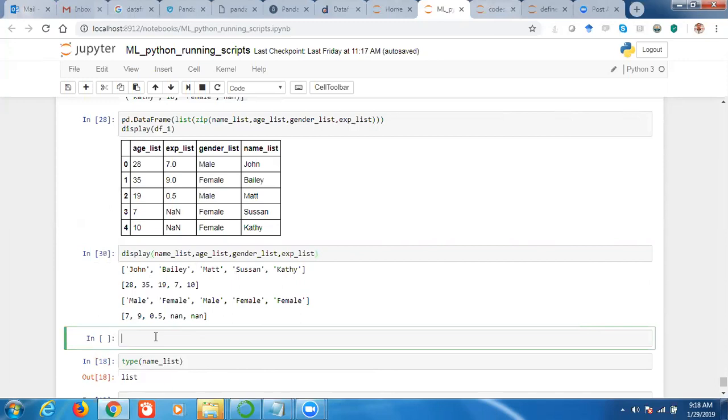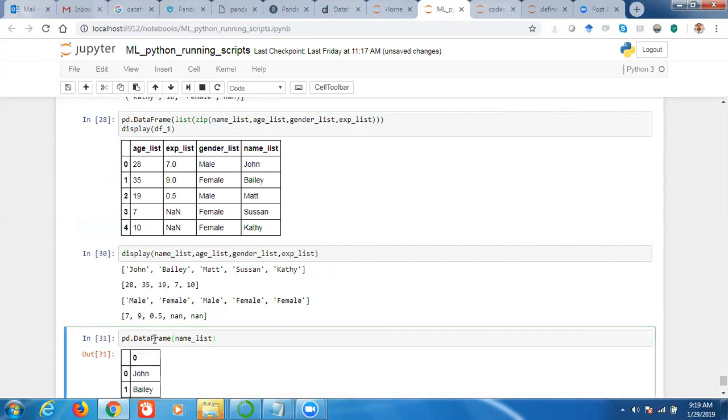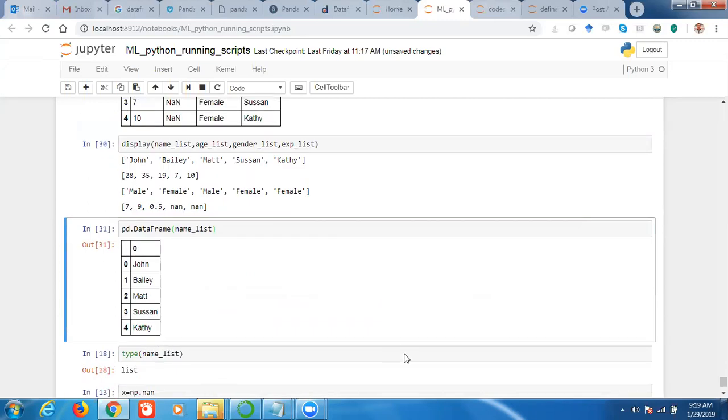A dictionary is nothing but a key value pair, and then from that dictionary you can create the data frame, right? So even from a single list you can create the data frame. Python data frame creation doesn't require that your data should always be a dictionary. You can create it from a single list also. That will be a data frame of only one column. So this is the column, right? This is a data frame of only one column because I have only passed the name list.